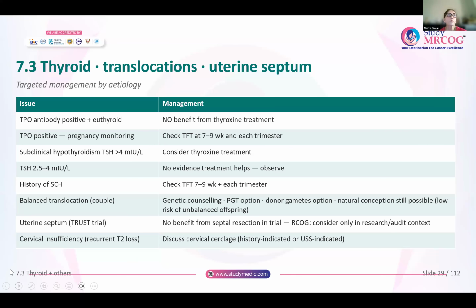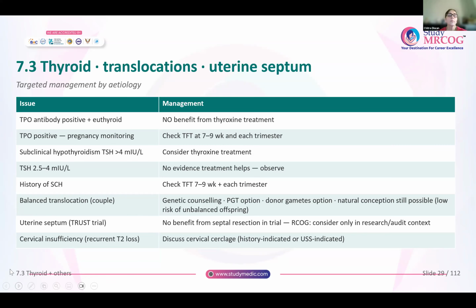Any woman who is TPO positive, during pregnancy you will check her thyroid function tests between 7 to 9 weeks and in each trimester. If she becomes hypothyroid, only then thyroxine or thyroid replacement therapy will be given. As long as she remains euthyroid, please do not give any thyroxine treatment.